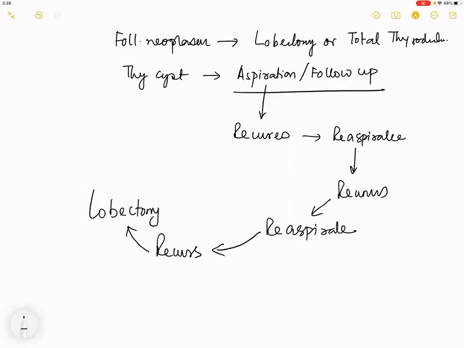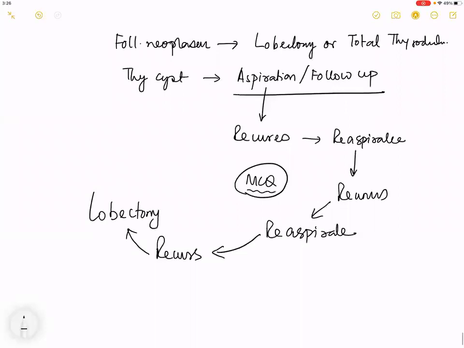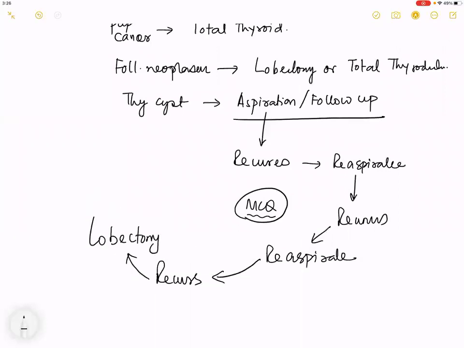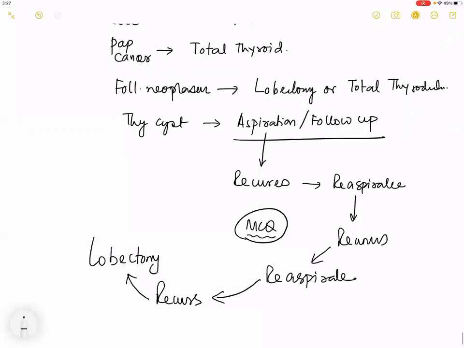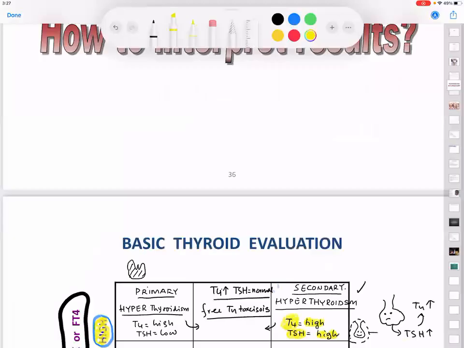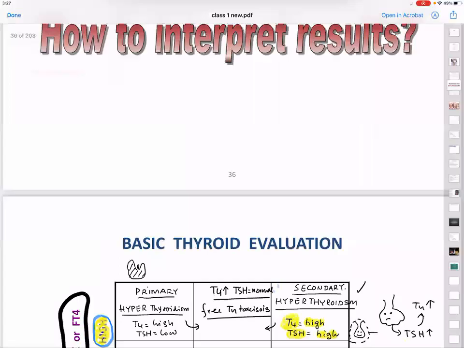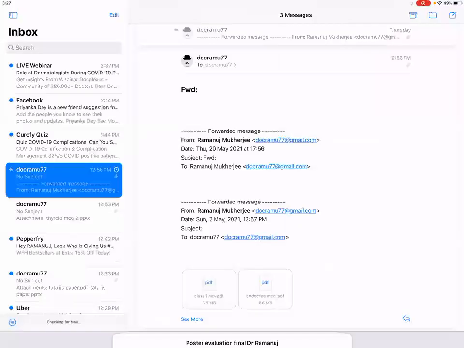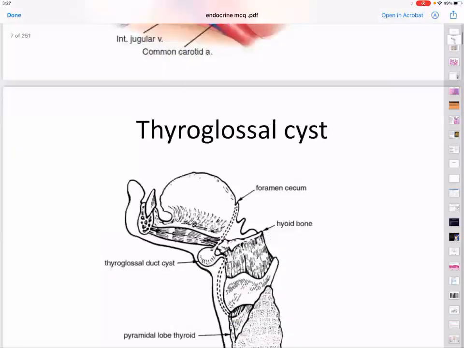This part is an MCQ that has come a couple of times in AIIMS. What is the treatment for, or a true and false question about, a thyroid cyst? Aspiration, aspiration, aspiration, 3 times done, recurs, lobectomy. So this is the treatment you have completed. A little quick look, 2 minutes at a picture for an exam, and you are required to know about this part of this ultrasound.